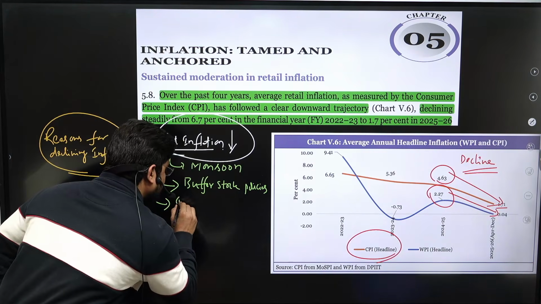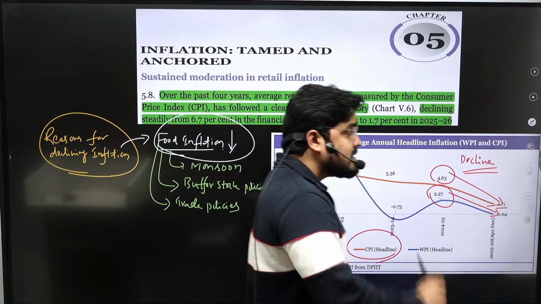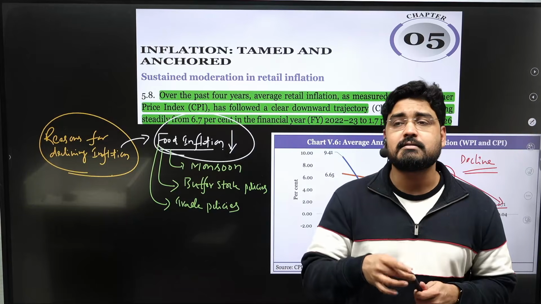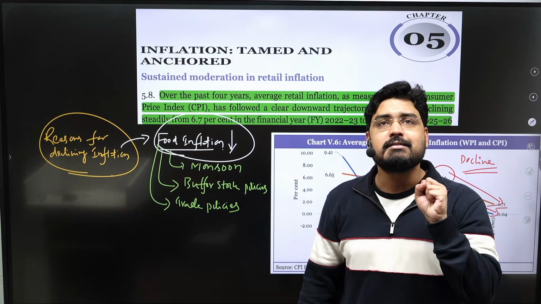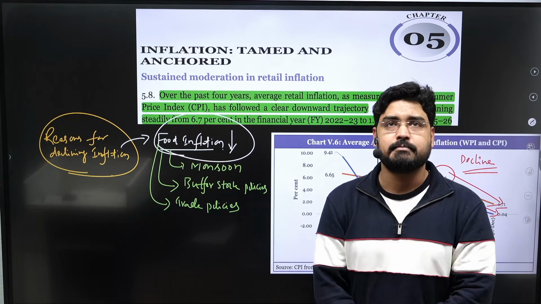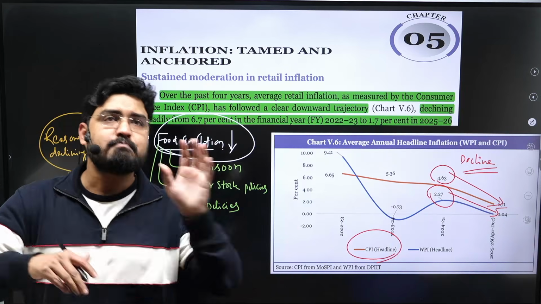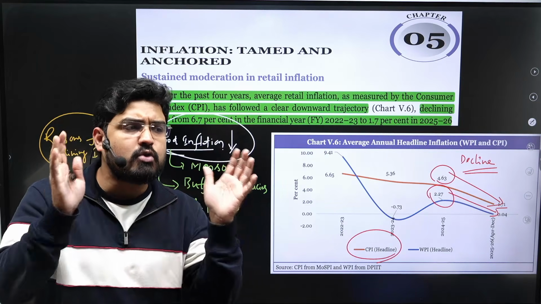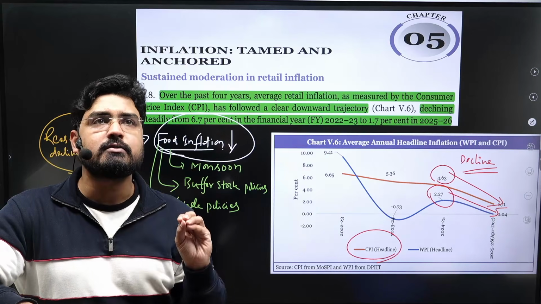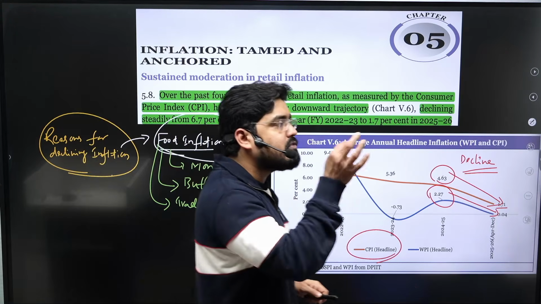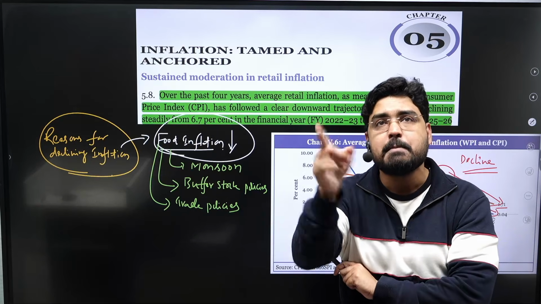And another is the trade policies taken by the government. What kind of trade policies are we talking about? The government often imposes or changes the basic customs duty on certain food commodities, which eventually impacts food inflation. Let's take the example of edible oil. In India, despite having suitable agroclimatic conditions to grow a wide range of edible oil crops, we depend on imports to meet almost 50% of our consumption demand.